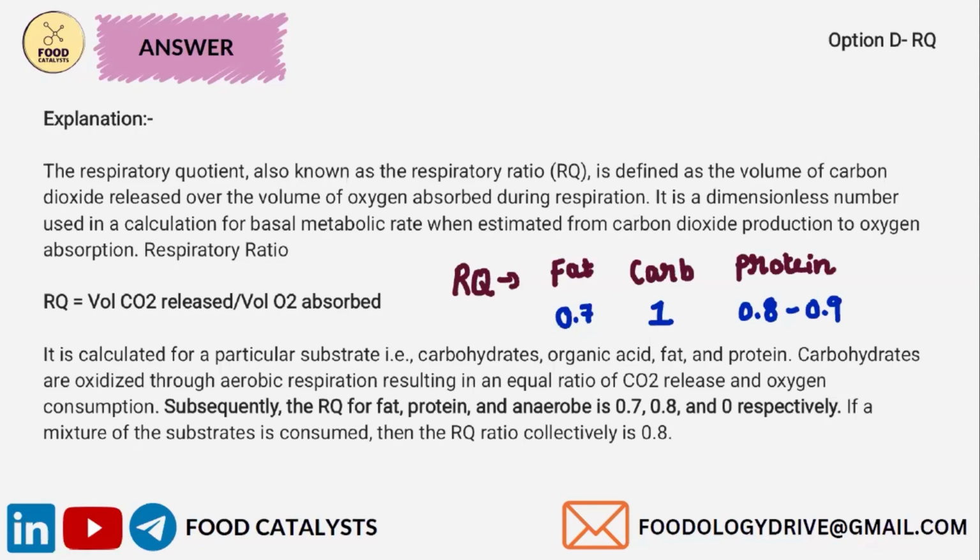I've given the values of the respiratory quotient for the macronutrients. Carbohydrates are oxidized through aerobic respiration, resulting in an equal ratio of carbon dioxide release and oxygen consumption. That is why the value of RQ is 1. Subsequently, the RQ for fat, protein, and anaerobic respiration is 0.7, 0.8, and 0 respectively. If a mixture of these substrates is consumed, then the value will collectively be 0.8.